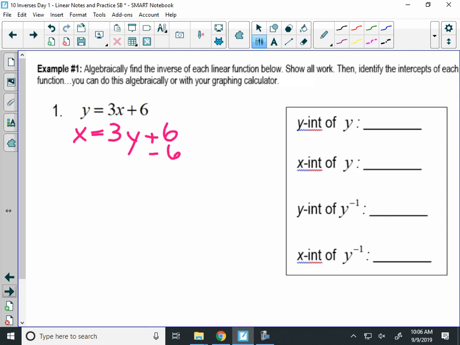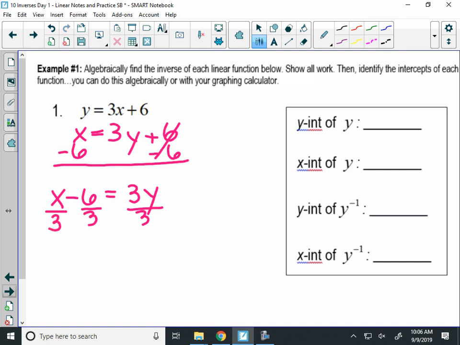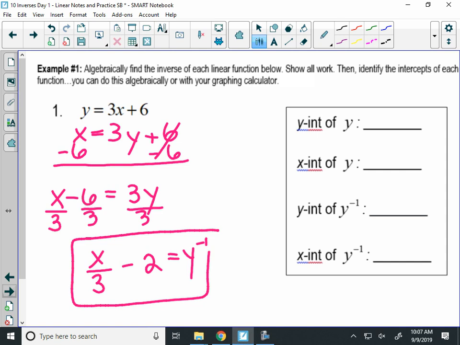Minus 6. Yep, move the 6 over next to the x. So I'll have x minus 6 equals 3y. And then I divide everything by 3. So your new equation would be x over 3 minus what? 2 equals y. And I'm going to put a little -1 on the y, for y inverse, so I know the difference between the two functions. All right, that's the equation of the inverse.